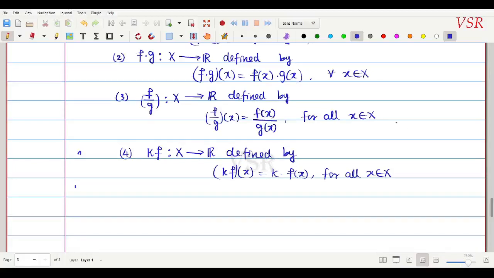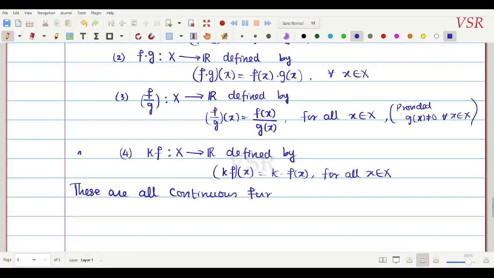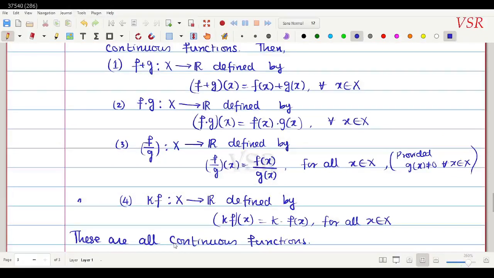ஒரே ஒரு இது வந்து என்னன்னா இந்த condition, provided g of x which is not equal to 0 for every x belongs to capital X. இந்த ஒரு condition சாகும் ஏன்னா denominatorல g of x வருது இல்லையா. அப்போ these are all continuous functions. Okay, இத நீங்க ப்ரூஃப் பண்றது வந்து ஈஸியா கன்வர்ஜென்ஸ் டெக்னிக்ஸை யூஸ் பண்ணி நீங்க ப்ரூஃப் பண்ணலாம். நம்ம இப்போ என்ன பண்ண போறோம் அப்படின்னா we are going to prove the same theorem with the help of epsilon delta technique யூஸ் பண்ணி.